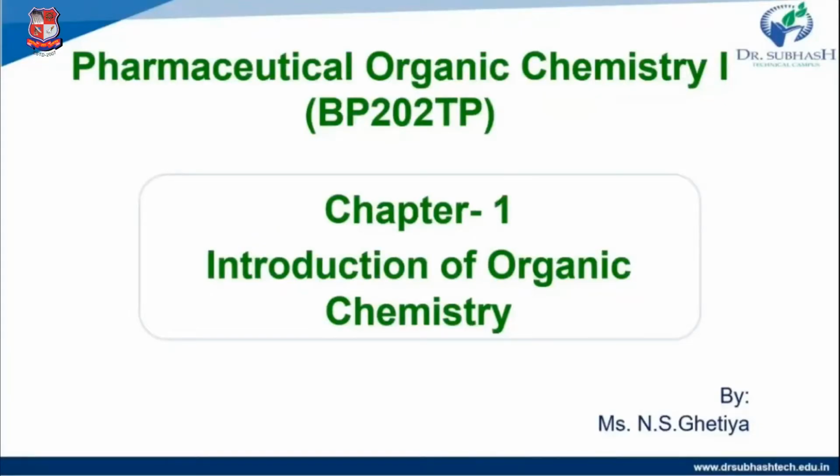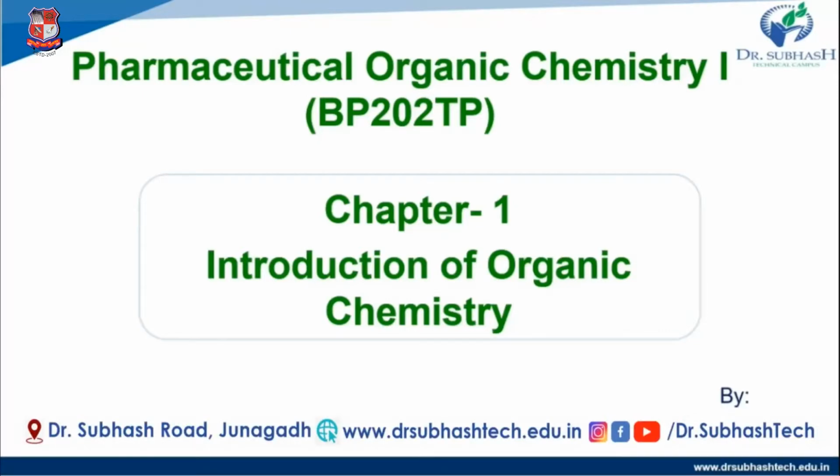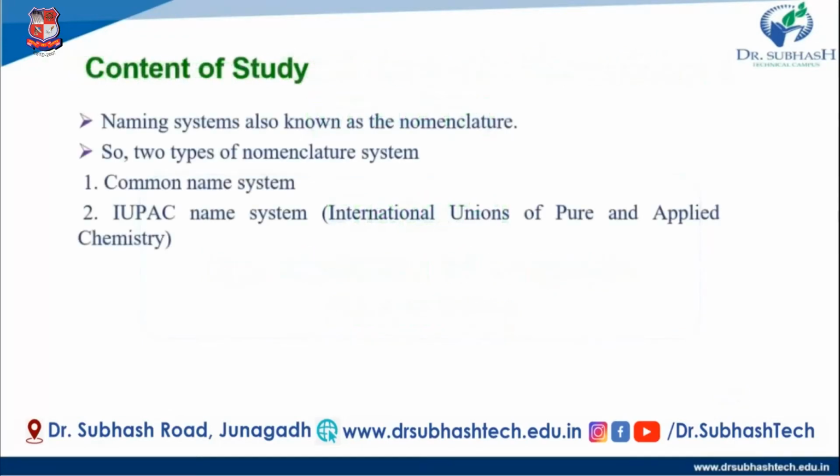Hello students, good morning. Today we learn our subject, that is Pharmaceutical Organic Chemistry 1, and its code is BP202TP. In this subject we learn our first chapter, that is the introduction of organic chemistry. In this chapter we learn today the nomenclature of organic chemistry. Nomenclature is also called a naming system. So today's topic is the naming system of organic compounds.